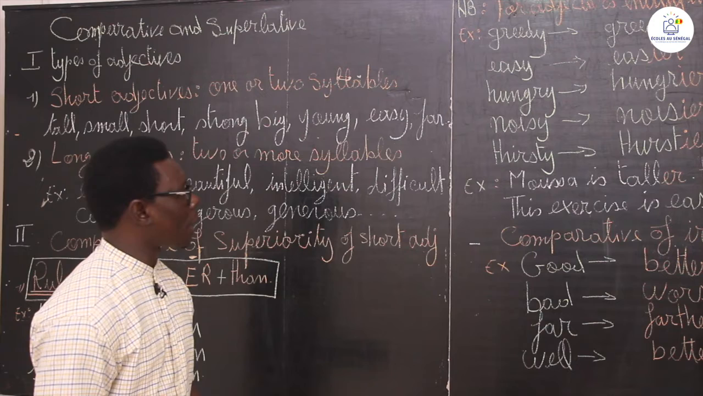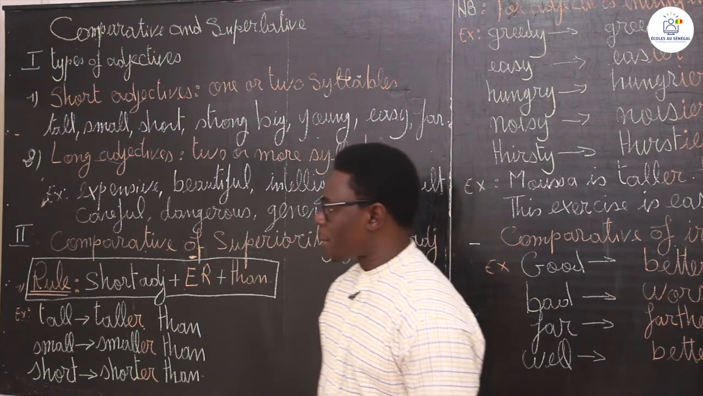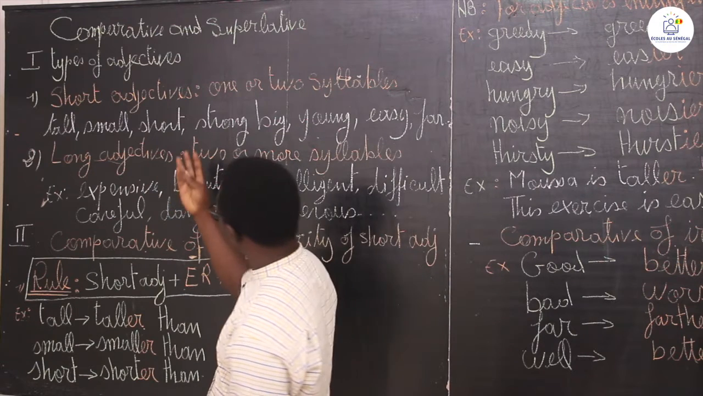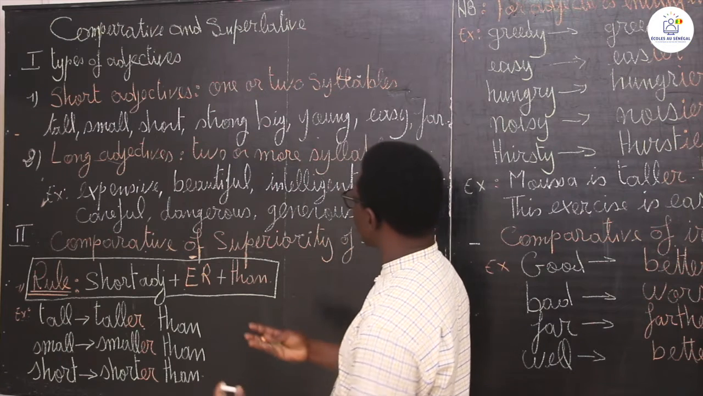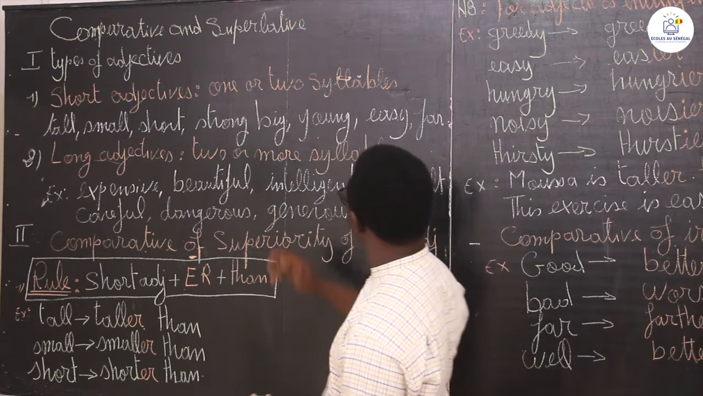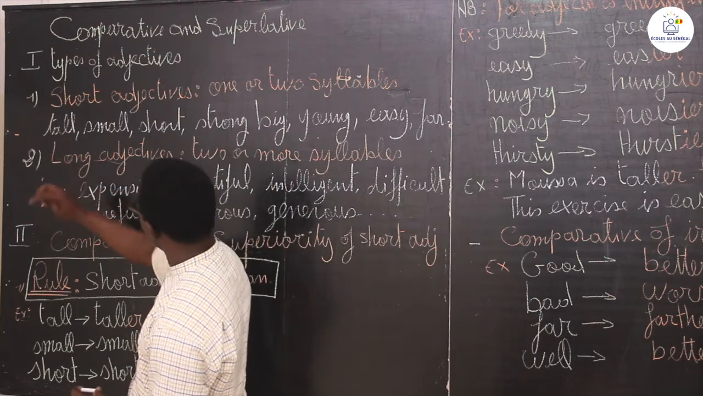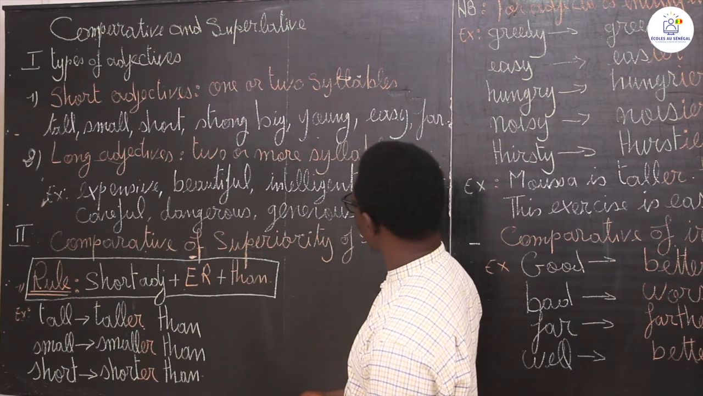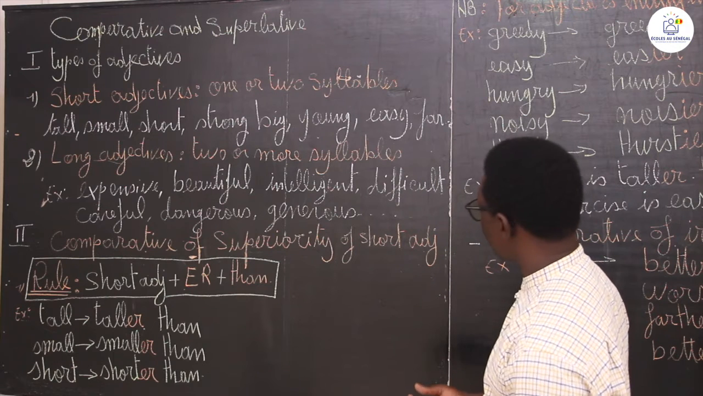For the first part of this lesson, we are going to start with the comparative. We have different types of adjectives. We have short adjectives. They are adjectives that have only one or two syllables. Example, you have tall, one syllable. You have small, short, strong, big, young, easy, far, etc.